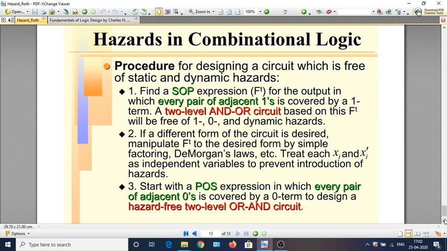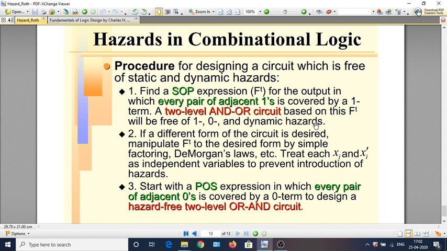In which every pair of adjacent ones, you have to map it and cover it in such a manner that every pair of adjacent ones is covered by a one term. Having done that, if we have a two-level AND-OR circuit based on this coverage, then it will be free from static 1 hazard, 0 hazard, as well as dynamic hazards.